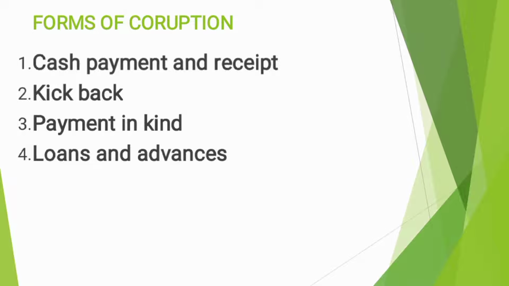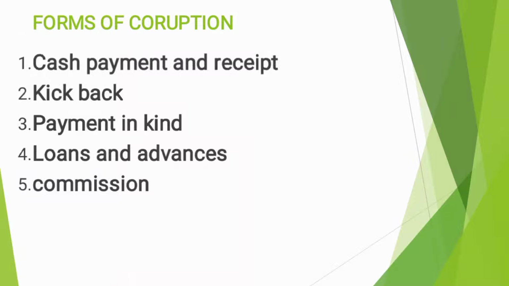Then loans and advances. This is corruption that involves any corrupt payment in form of loans or advances. Then commission. This one happens in awarding government contracts. There are 5 contractors, the government only needs 1, and the contract involves 100,000.